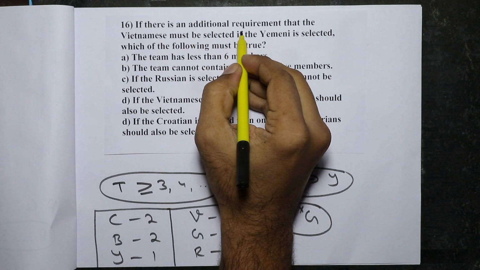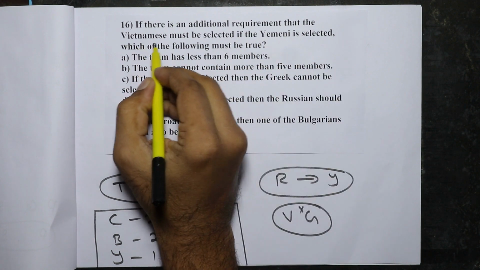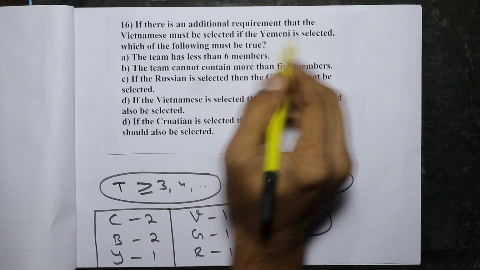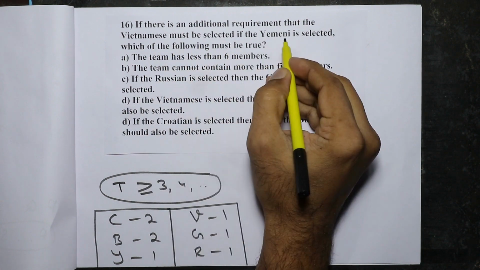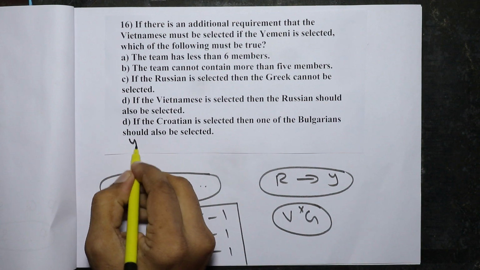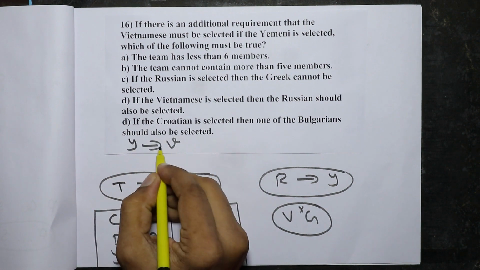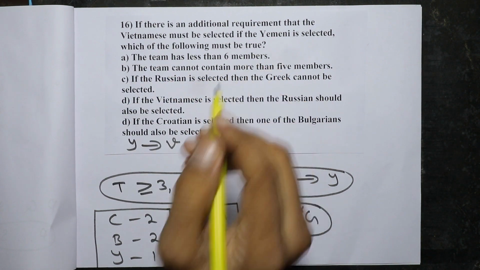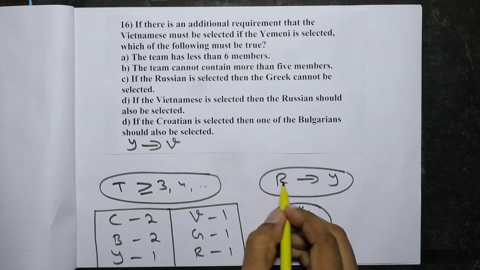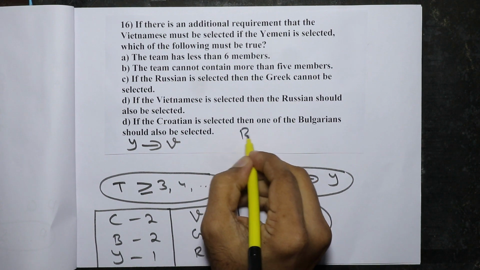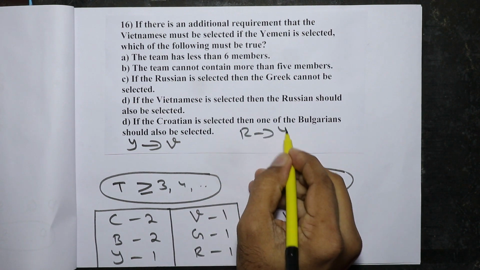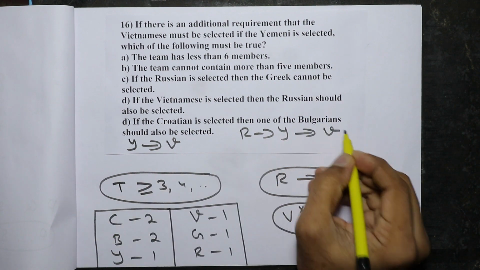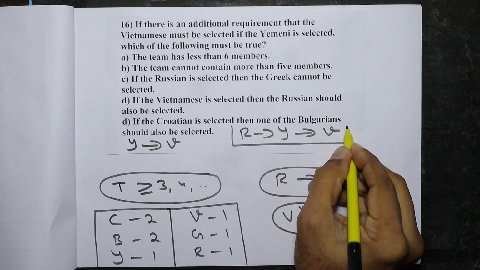If there is an additional requirement that the Vietnamese must be selected if the Yemeni is selected, so if the Yemeni is selected, then we must have V also, then which of the following must be true? Now, let us combine this rule with the earlier rule. If the Russian is selected, then compulsorily Y should be there. And if Y is there, then V should be there. So this will be the new rule.